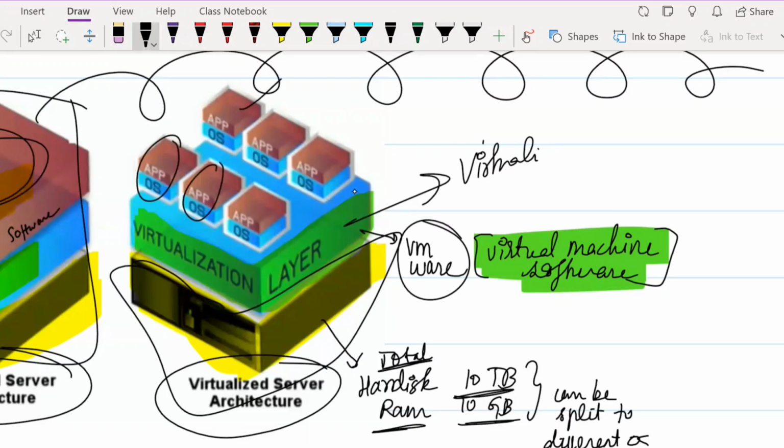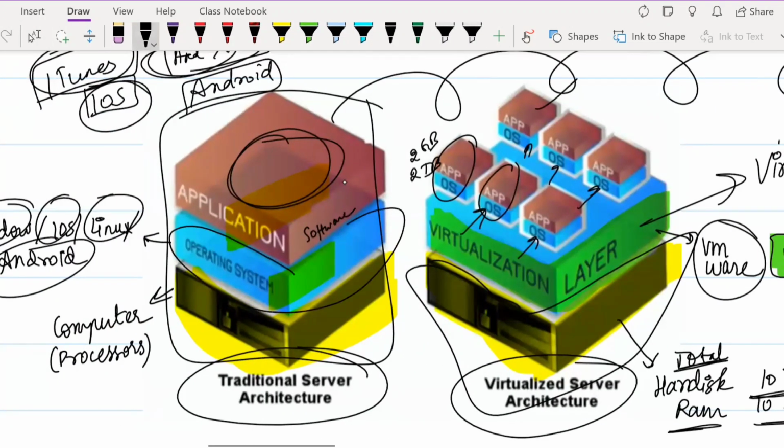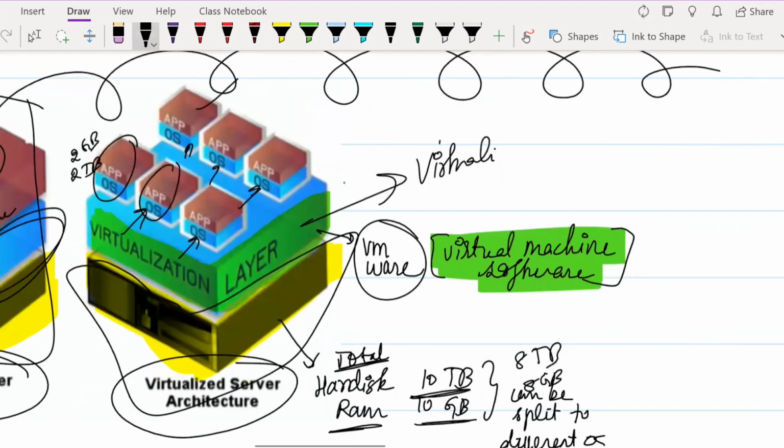So for the first operating system, suppose it is Windows, it can allocate around 2 GB of RAM and 2 TB of hard disk space. Then it will be left with the remaining 8 TB of hard disk space and 8 GB of RAM. This they can then allocate to the others depending on whatever the usage is. Whereas here, the whole 10 GB of RAM would be taken up by this one operating system itself. Understood? So this is the concept.